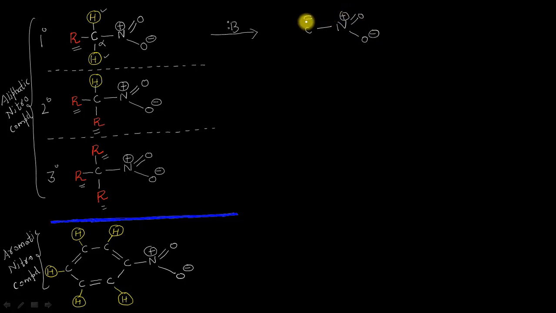A negative charge here on this carbon atom. And let me show the R group here as well as the hydrogen atom in the same way, such that now a resonance is possible here, something like this, resulting in the formation of what? A carbon double bond nitrogen here, a single bond oxygen negative, this oxygen negative as it is, and now the R group here on this side and the hydrogen atom like it was in this structure here. So once again, this is the aci-nitro form which we are talking about from the very beginning.